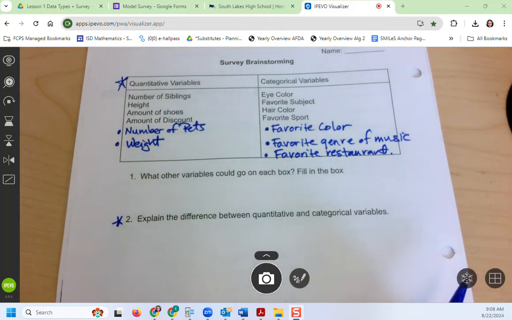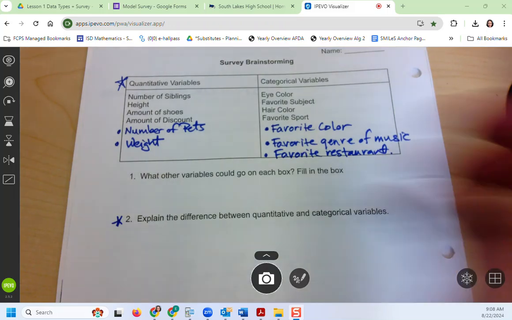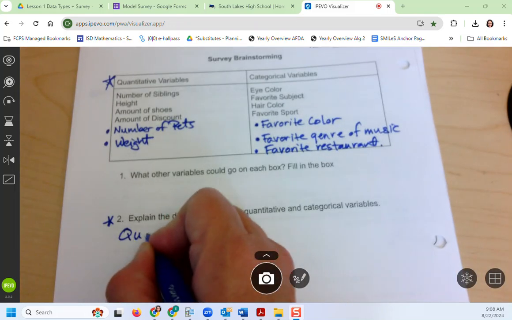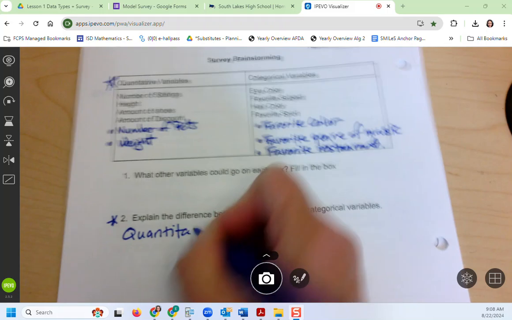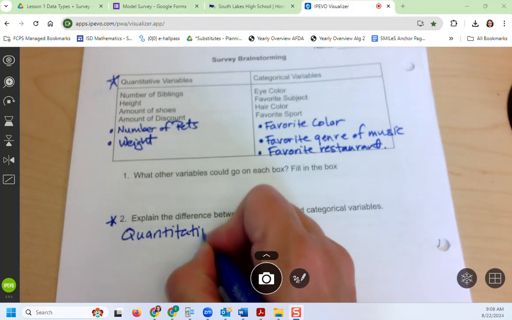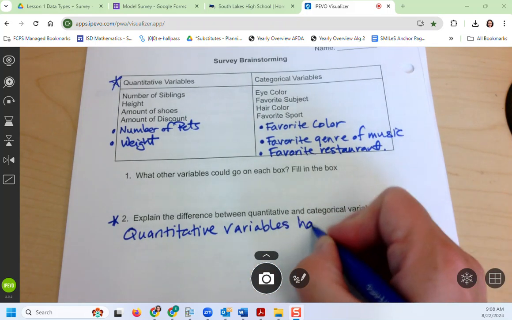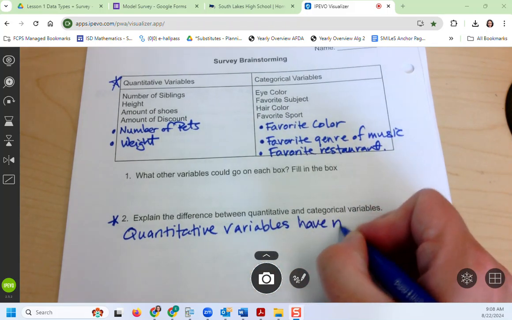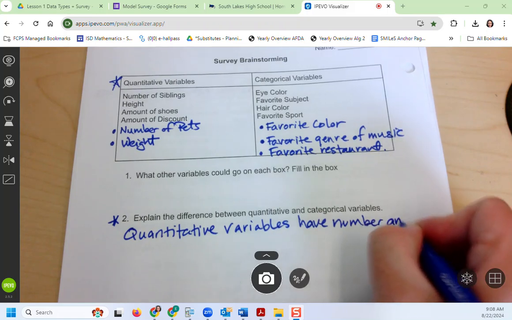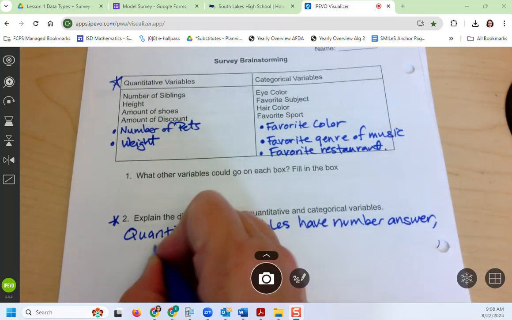Quantitative variables, yes. One sec. Quantitative variables are what? Numbers, right? They're numbers and they can be measured. Okay? So quantitative variables, they will have number answers. But I also want you to add, they can be measured.